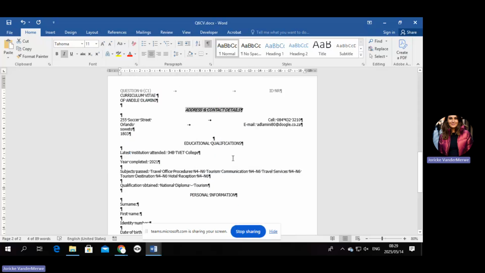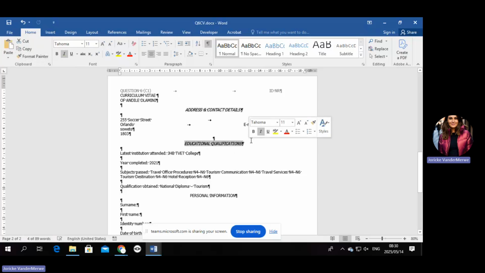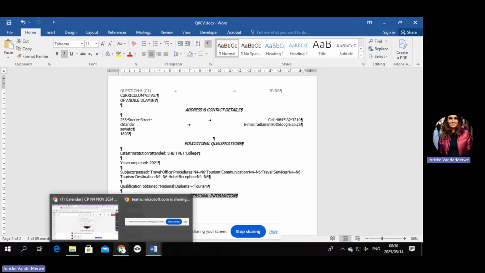Now they are asking you to take that and change all the others. What works well for me is, once you have selected it to be italics, go to the format painter, click on it, and then select all the other headings, because it's going to save you a lot of time.